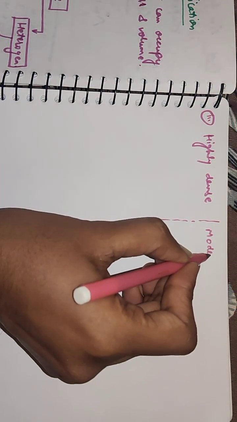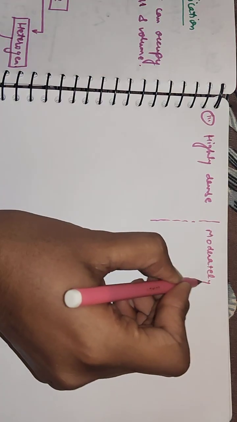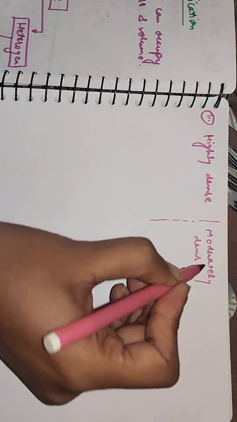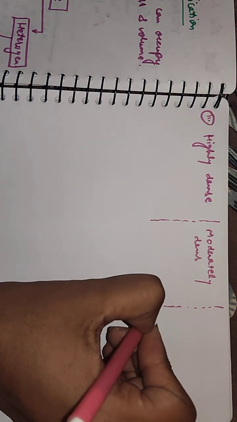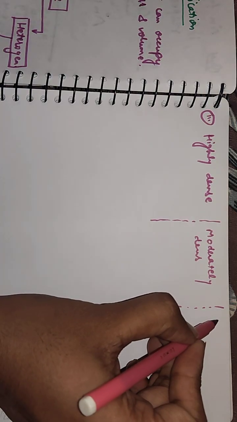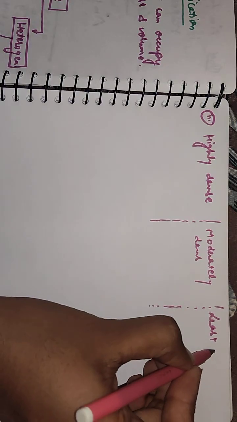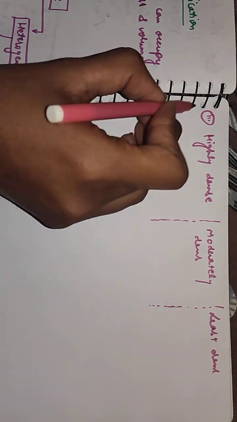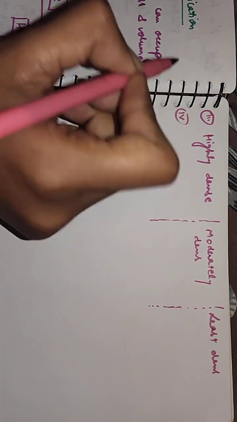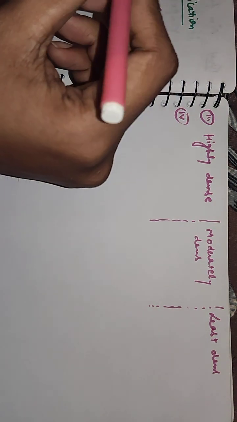Liquids are moderately dense, and gases are the least dense.